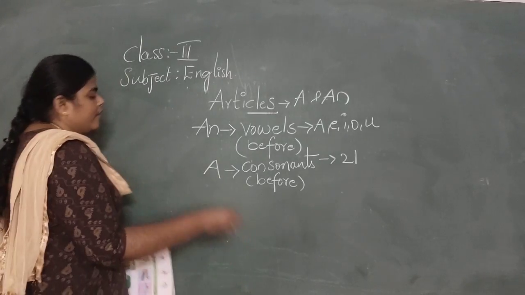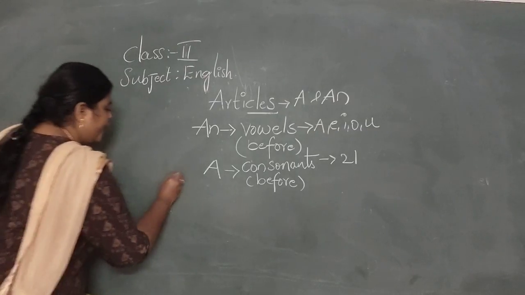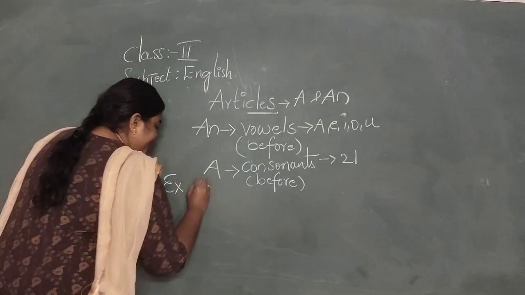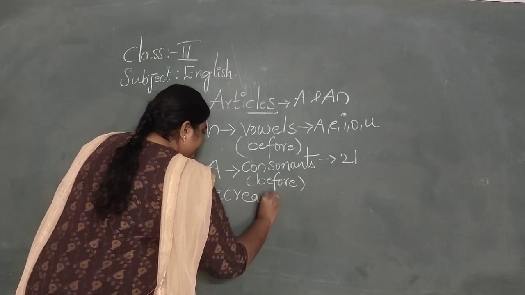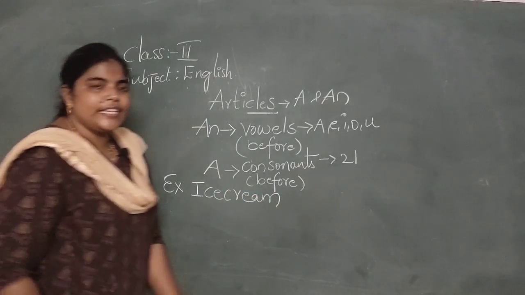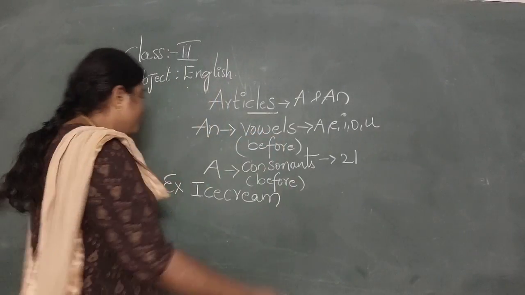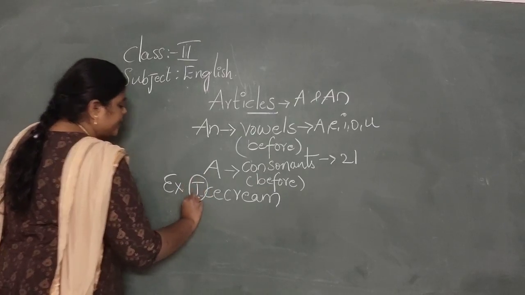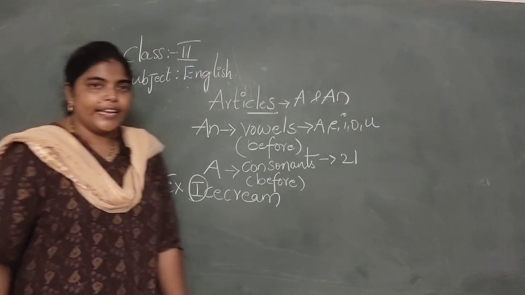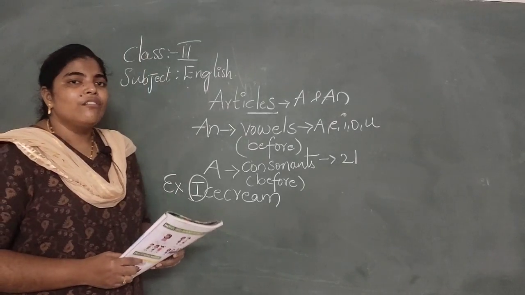For example, ice cream. Yes, children, you all like ice cream, no? So, the spelling of ice cream starts with I. So what do we have to add?